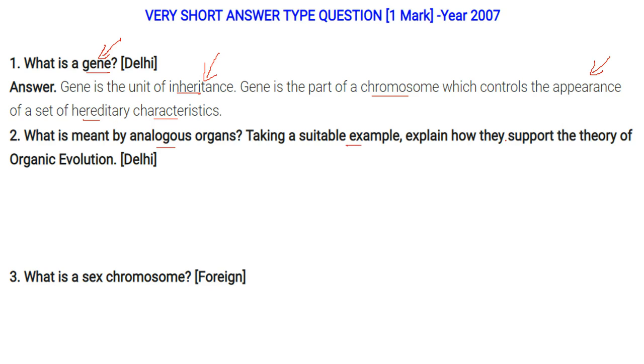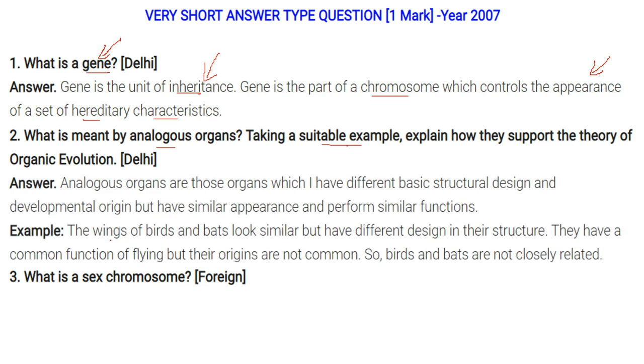What is meant by analogous organs? Take a suitable example, and explain how they support the theory of organic evolution. Let me tell you the example first. The wings of birds and bats both look similar, but they have different designs in their structure. In fact, the wing of a bat is the bat's hand. They have a common function of flying, but their origins are not common. So birds and bats are not closely related.